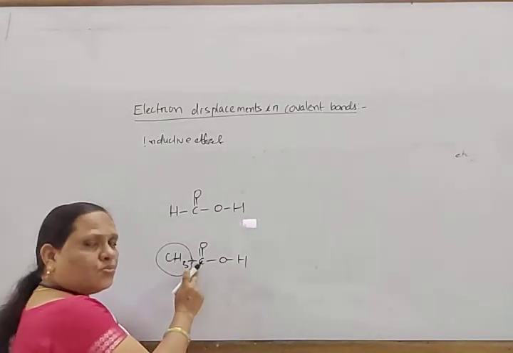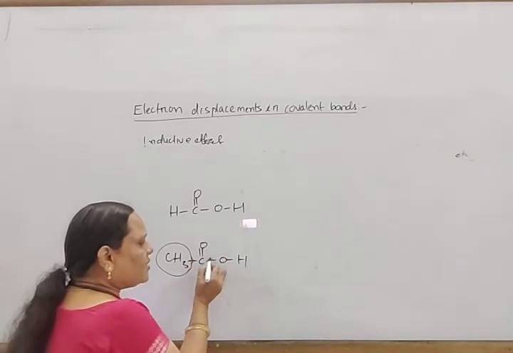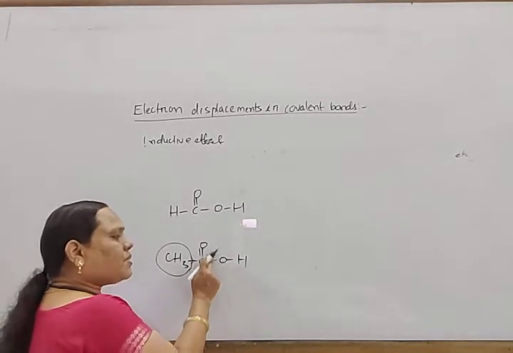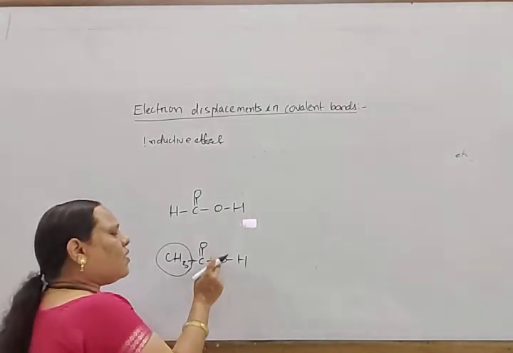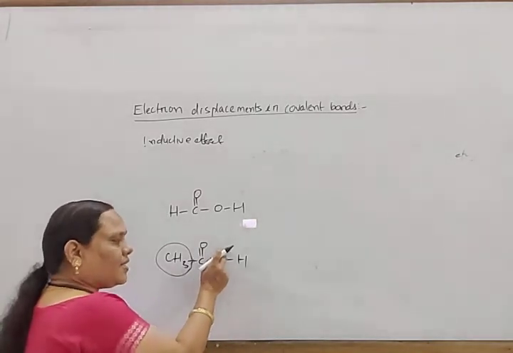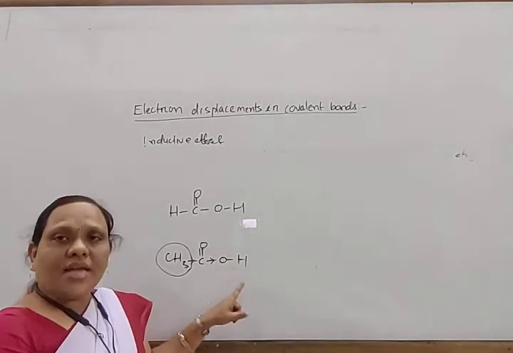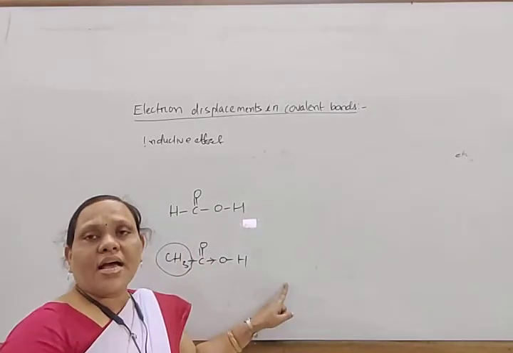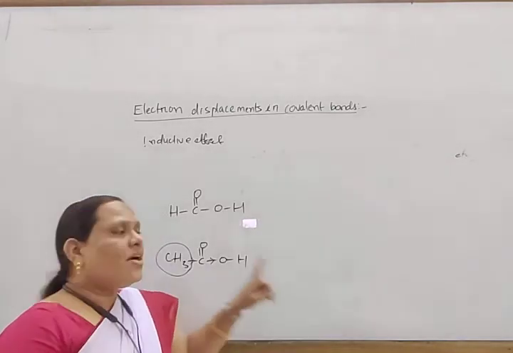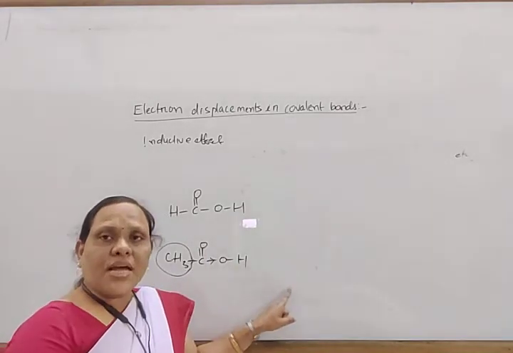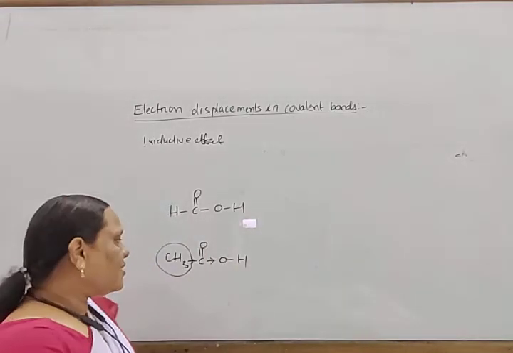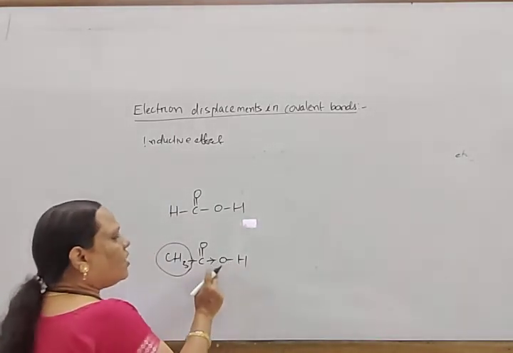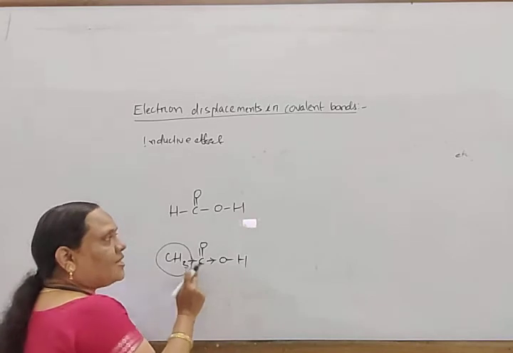As carbon becomes more electronegative, it releases electrons towards oxygen, and again this oxygen becomes more electronegative. So as the oxygen becomes more electronegative, it attracts the H plus ion. So the tendency to release H plus ion here decreases. As a result, the acidic strength of acetic acid decreases.